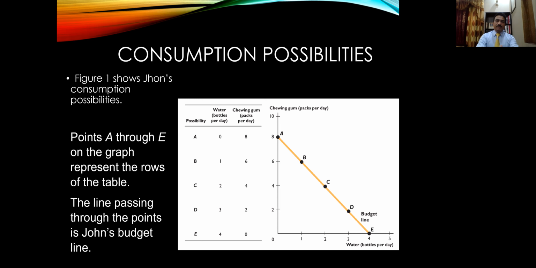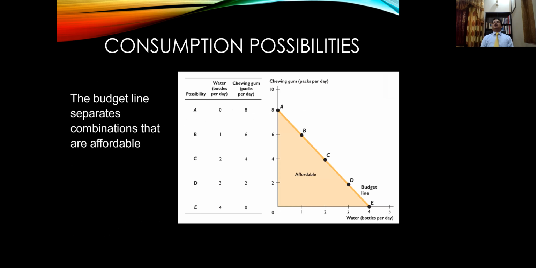What does the budget line show? You must remember that under the production possibility frontier concept, we discussed that the production possibility frontier shows the efficient points of production, and some other concepts are also elaborated using it. Similarly, the consumption possibility curve, or the budget line, is also a frontier between the affordable and unaffordable points of consumption. That is, what is affordable and what is unaffordable.